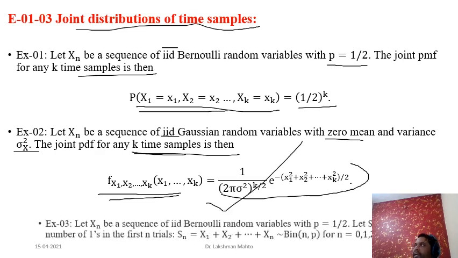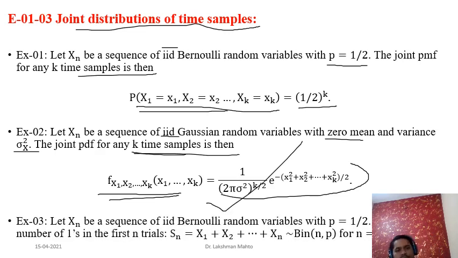This is the PDF of K time sample. Okay. Third question is that suppose Xn be a sequence of again independent and identically distributed Bernoulli random variables with probability of success 1 by 2, and suppose we are defining a new random variable.